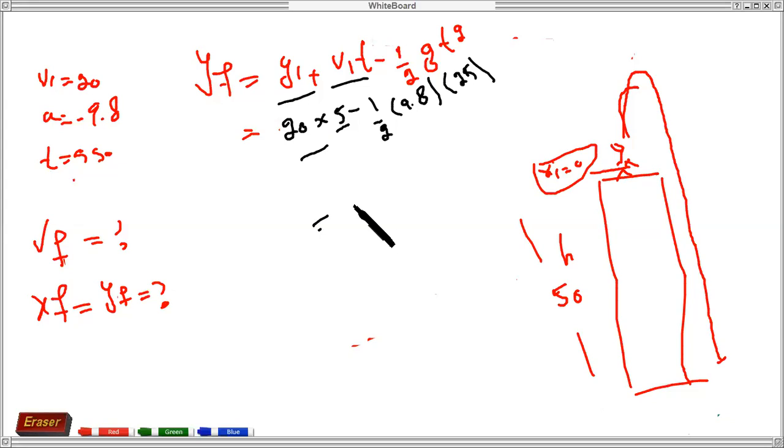Actually, velocity is the rate of change of displacement. Rate of change of displacement means it's a vector quantity. It depends upon initial and final position. Correct? So how much it has displaced, and in which direction.